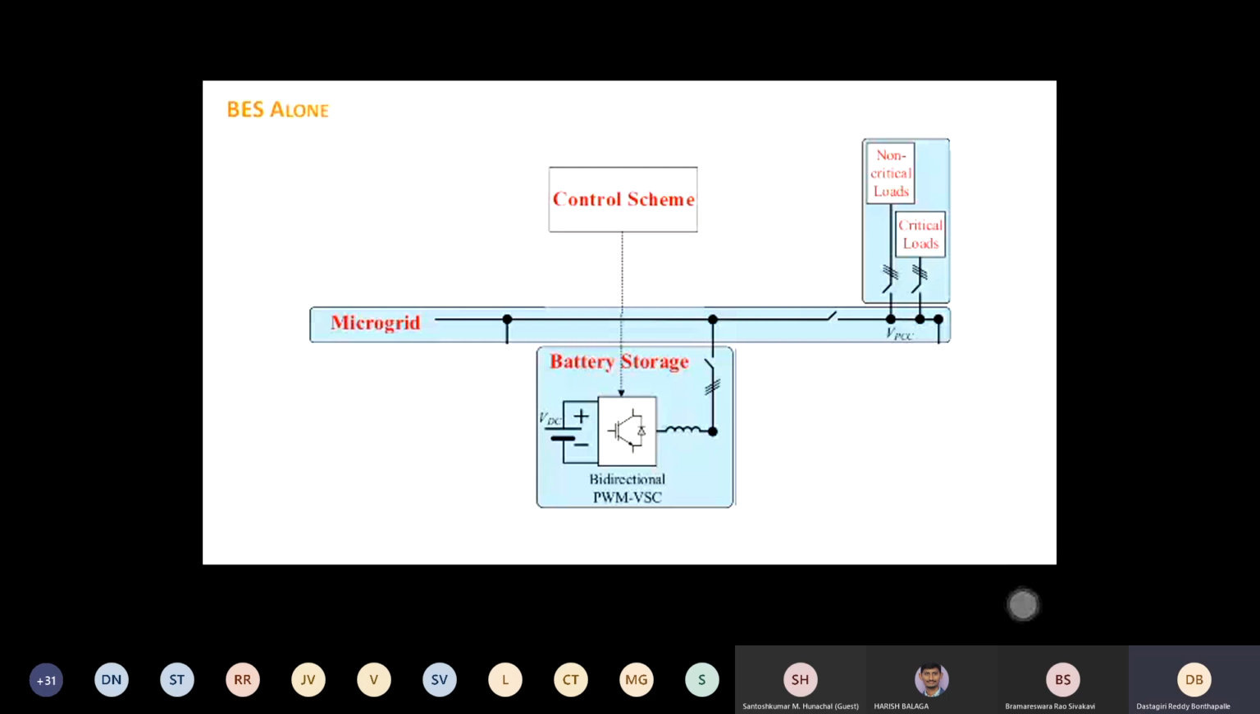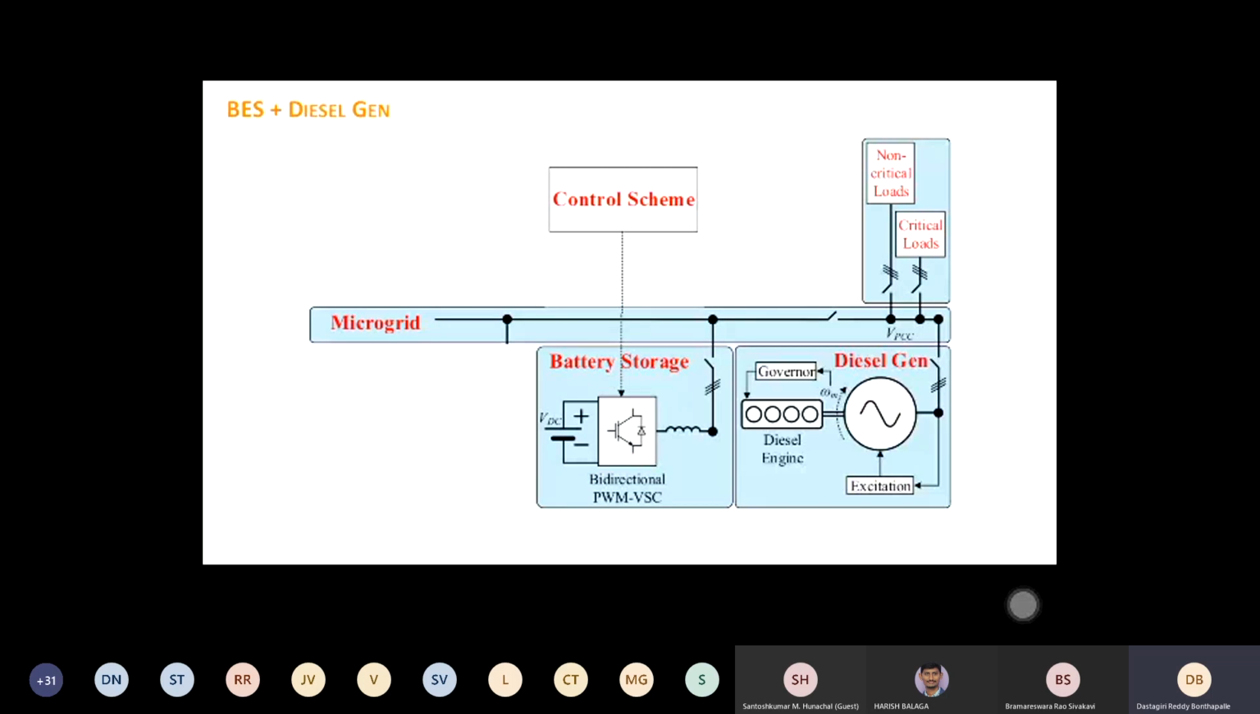Okay, so when you are alone, BES is battery energy source, that's the terminology. When you are alone, there is only one option: you can control this converter. There is no other go. If the utility comes again, you need to control the same converter. There is no other option.